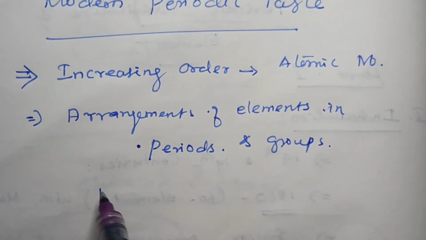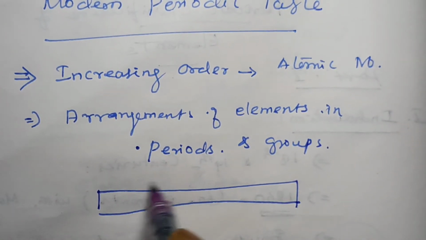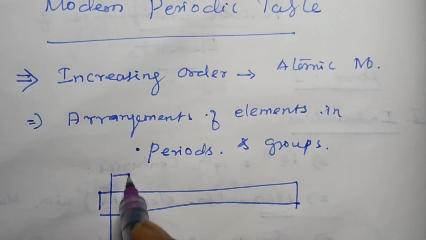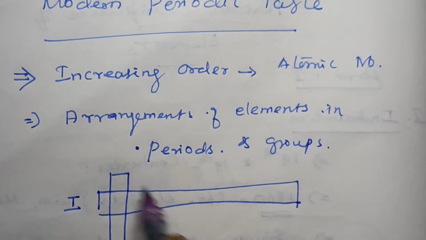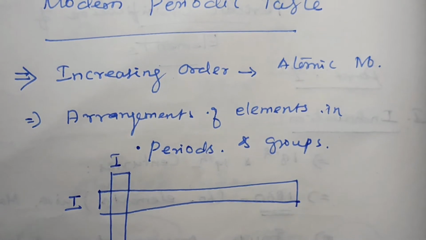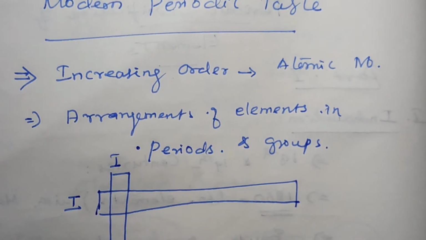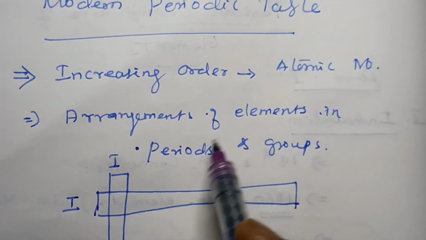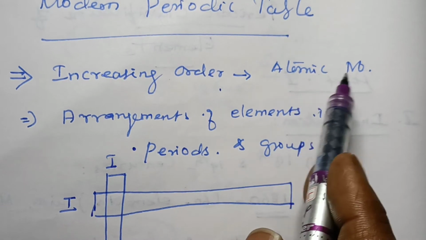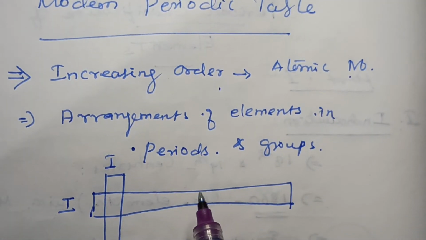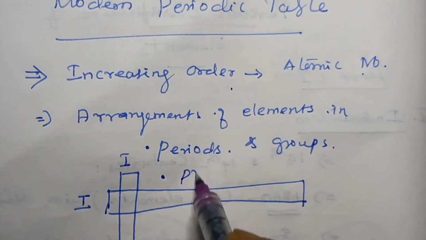Like this is the period and this is the group. This is the arrangement of periods and groups of all elements based on increasing atomic number and also their physical and chemical properties.